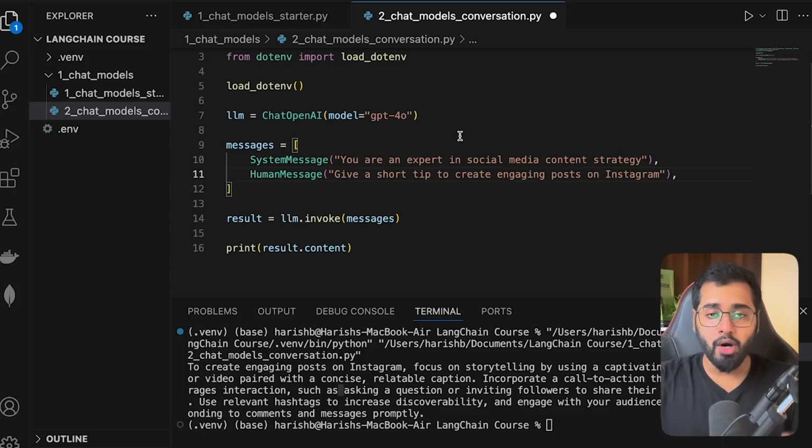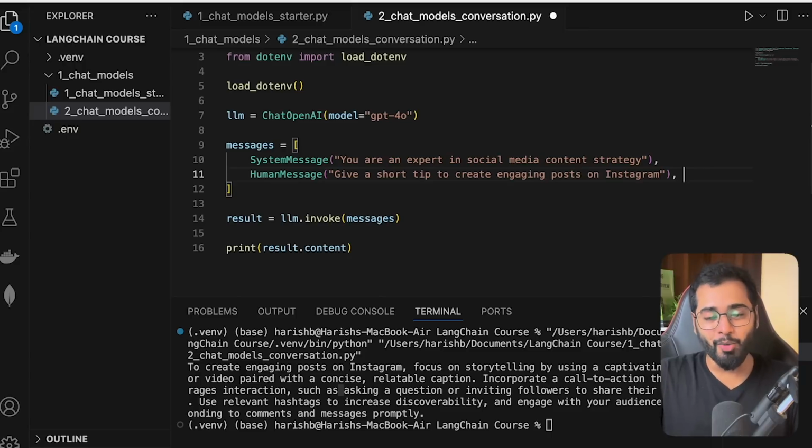So we need to know how to program these things in the backend, and having it in a list using these three types of messages, the system, human, and AI, this is pretty important. So I hope that you're starting to see how it is all coming together. So far we've only been interacting with OpenAI's LLMs, right? In the next section, let us also look at how we can easily switch between different models using LangChain. So I'll see you there.